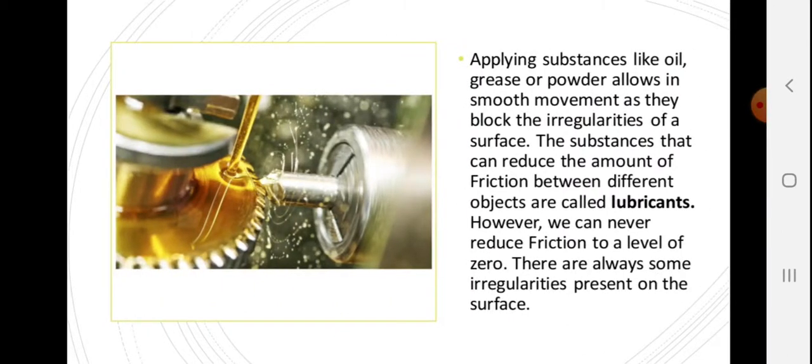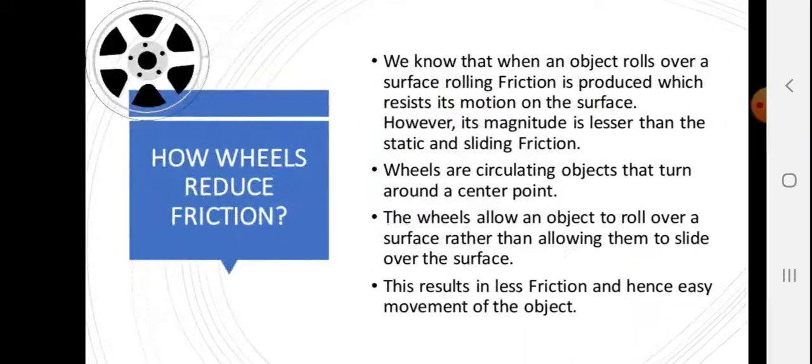Applying substances like oil, grease, and powder allows smooth movement as they fill in the irregularities of the surface. The substances that can reduce the amount of friction between different objects are called lubricants. However, we can never reduce the friction to zero. There are always some irregularities present on the surface even though that surface is very smooth.